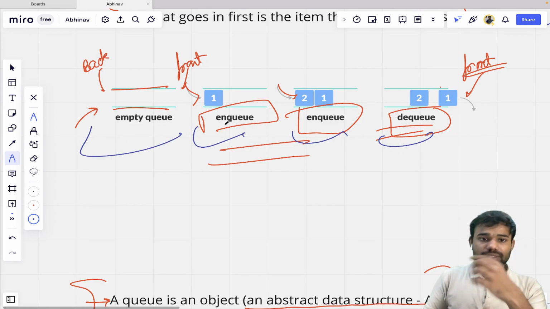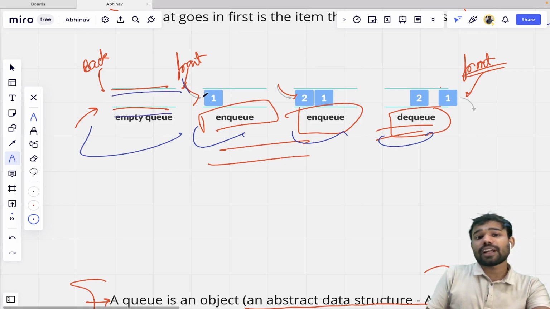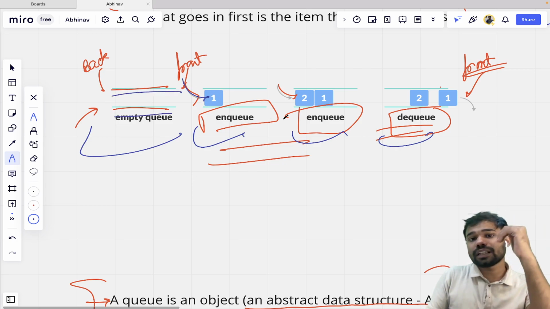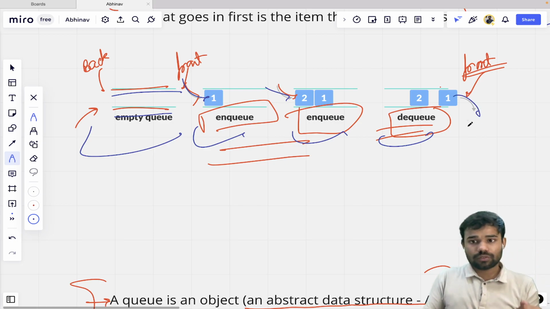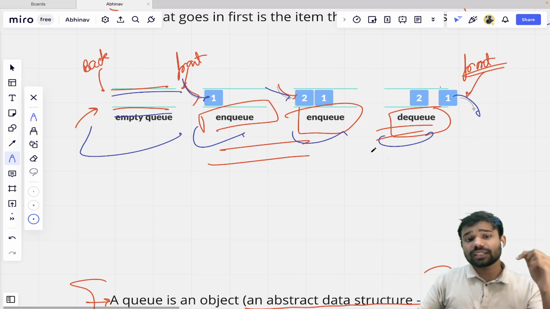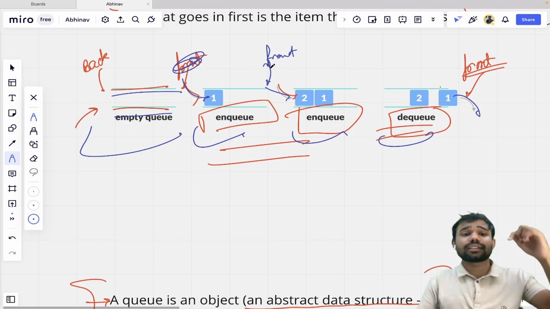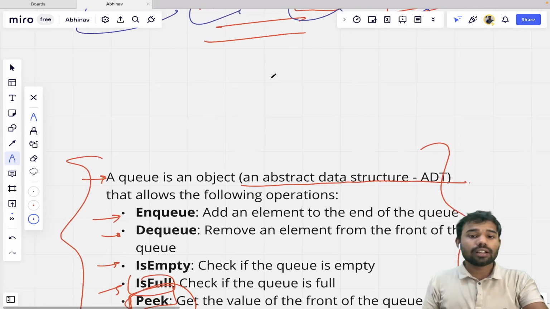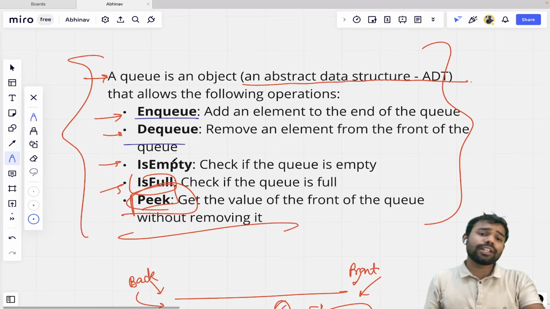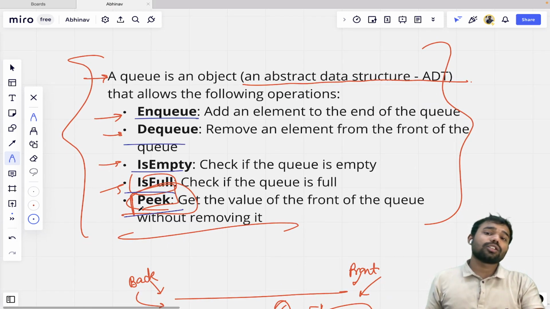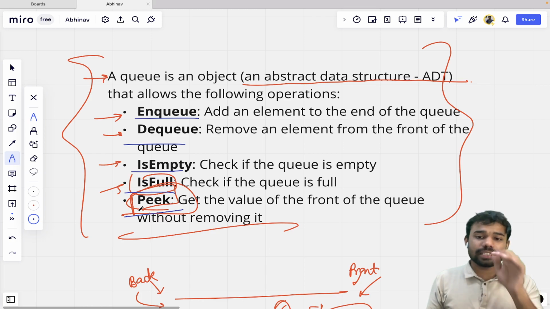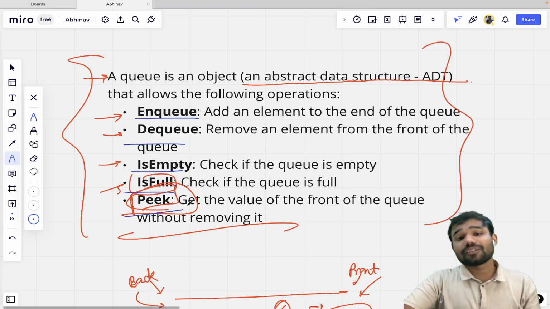We have this empty queue, enqueue and dequeue is how we make things. हम लोग हमारा empty queue था, we have enqueued or added an element, then we have added, then we have removed from the front. So add हम लोग back से करते हैं, और हम लोग remove करते हैं front से। तो ये हमारे कुछ functions हैं: enqueue, dequeue, isEmpty, isFull, peek, size. These are the very basic functions, and we have some more functions also that we use in our implementation of queue.